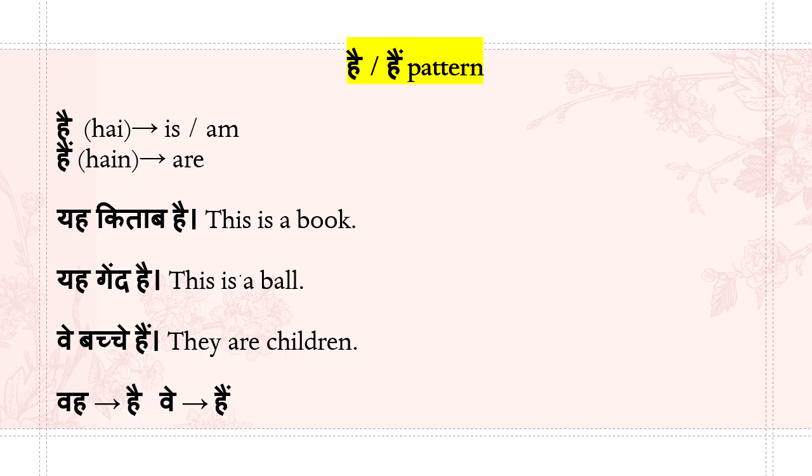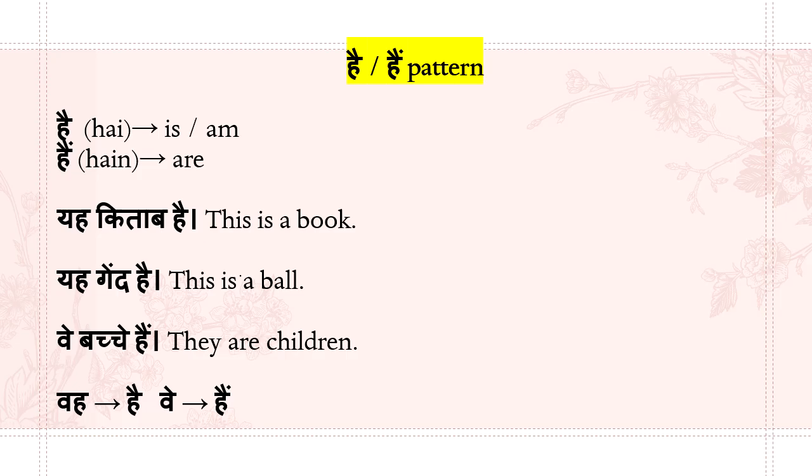So what is hai and hain? Kids, in your textbook, you would have found that there are sentences ending with hai and there are sentences ending with hain. So you must have noticed it, right? So why is that? Whenever a sentence says is or am, it is hai. When the sentence has are, it is hain. Okay. Yah kitab hai. This is a book.